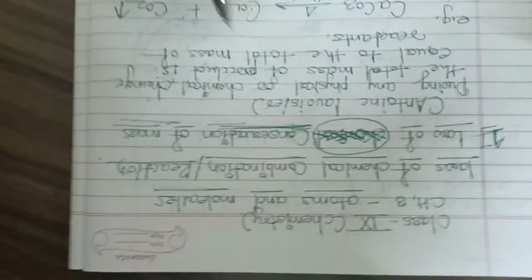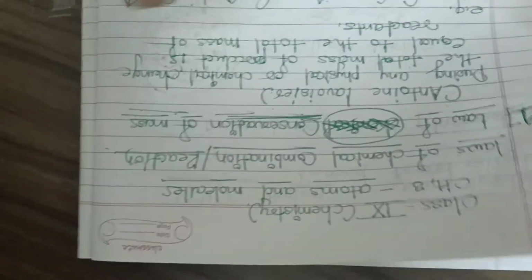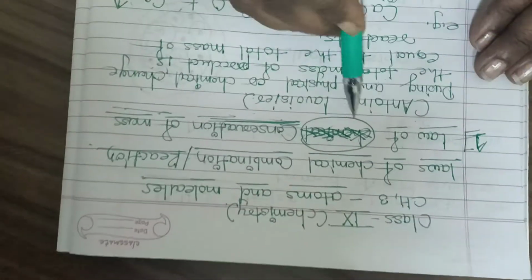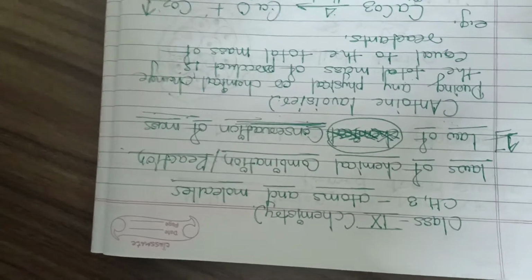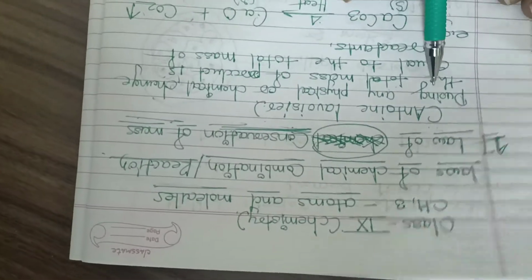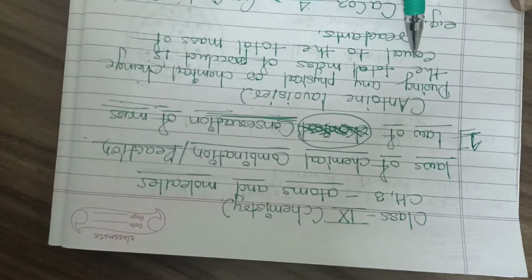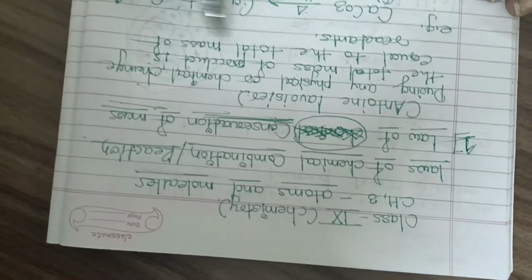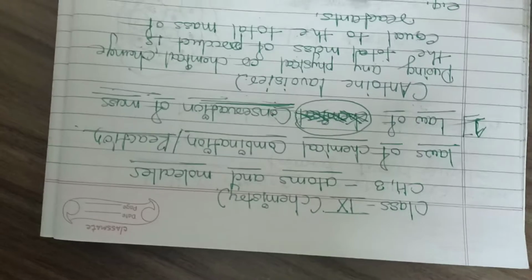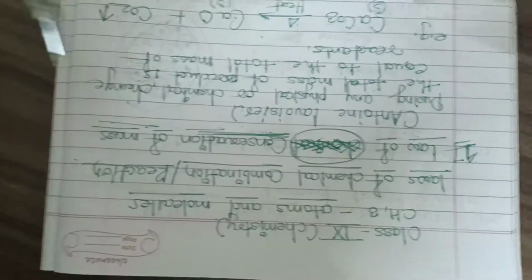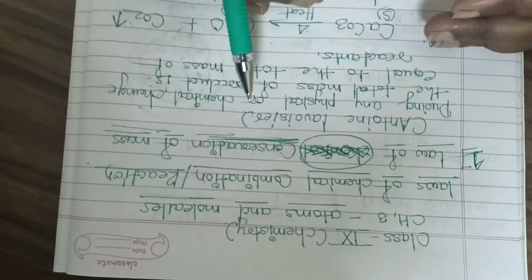Antoine Lavoisier has actually given both laws, but he specifically gave this law of conservation of mass. What did he say? During any physical or chemical change, the total mass of the products is equal to the total mass of the reactants. It means mass can neither be created nor be destroyed in a chemical reaction.